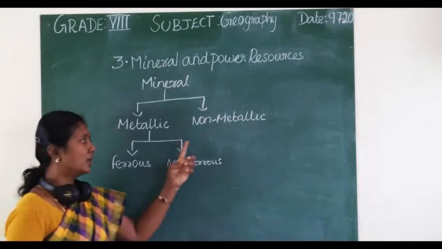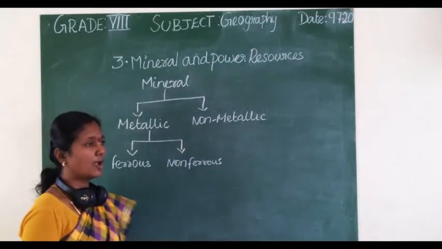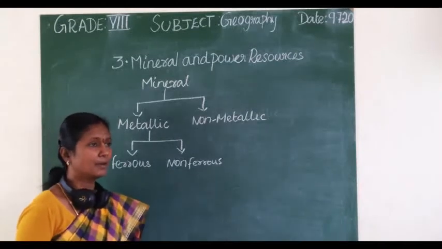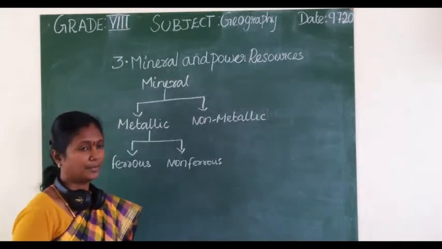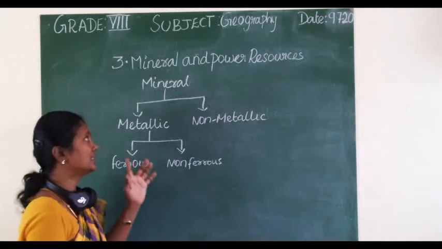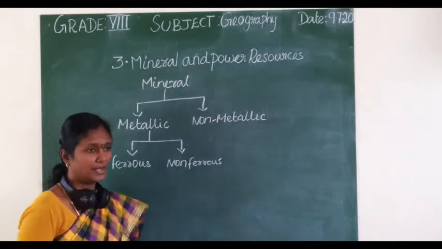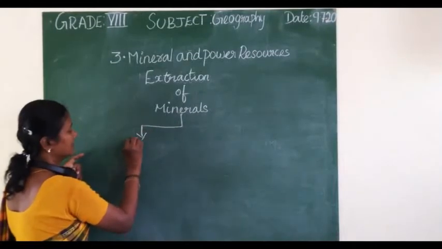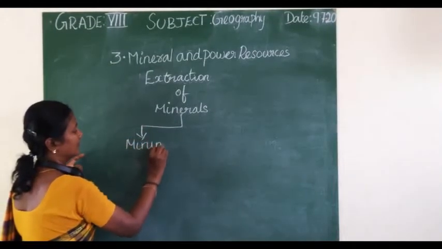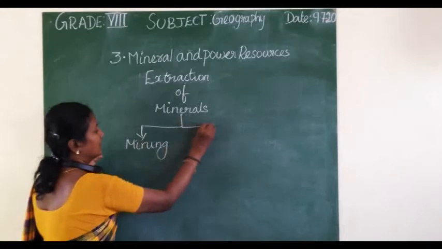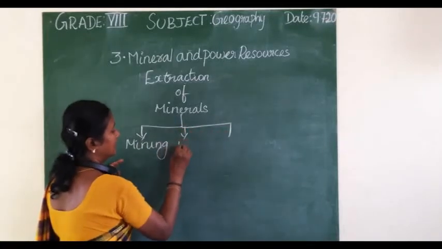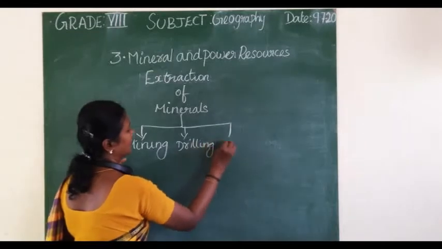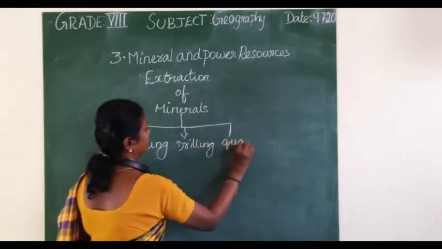Next are non-metallic minerals, which do not have metal in them, for example mica and gypsum. These are the different types of minerals. They are extracted in various ways: mining, drilling, quarrying.